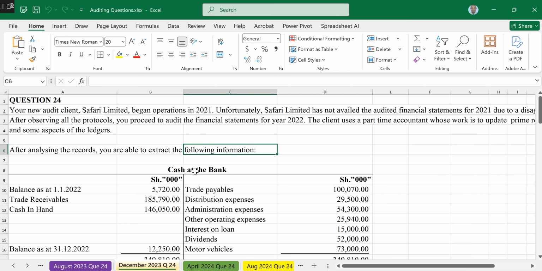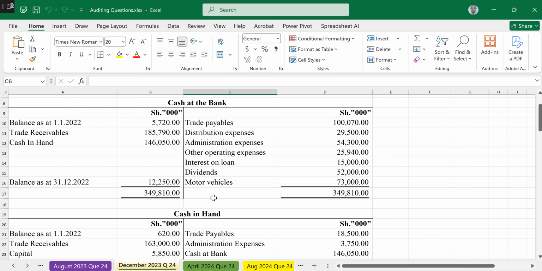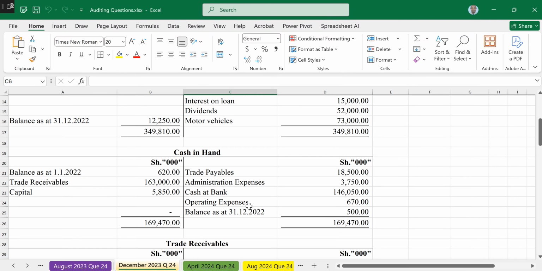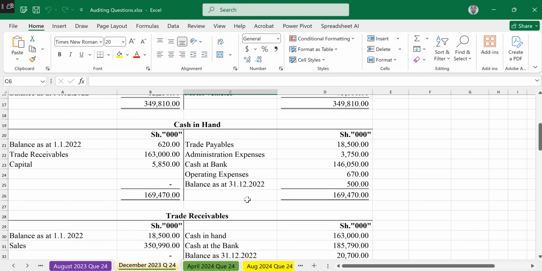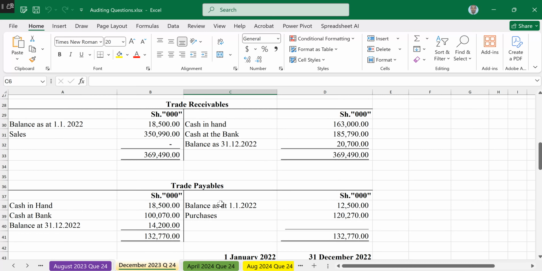So we have the cash at bank. Then this is the account for the cash at bank. We have cash in hand, balance brought down, carried down, and the transactions that occurred. We have trade receivables, balance brought down and carried down, and the transactions involving that. We have the trade payables, balance brought down, carried down, and transactions.